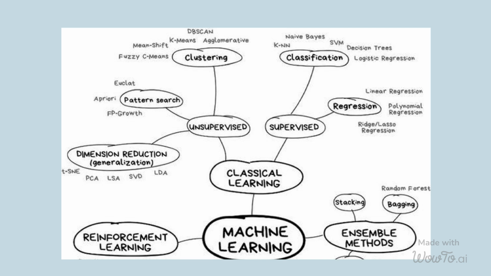We also have ensemble methods where we don't have to rely on one algorithm but on multiple algorithms. For example, random forest is a group of decision trees. It takes a subset of features and a subset of data and produces multiple trees. It gives the output by analyzing all the trees.